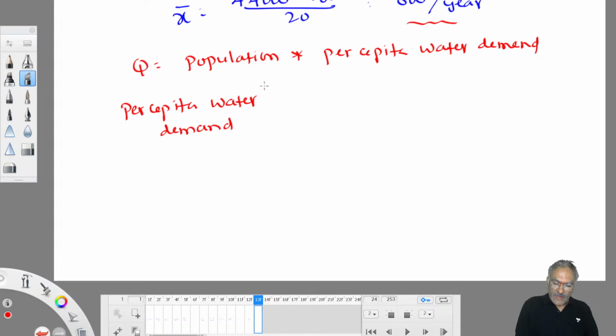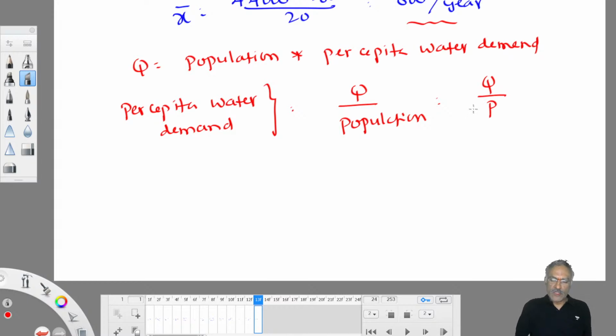With time, only the population increases, not the per capita water demand. So Q by P is equal to per capita water demand, which doesn't change from time to time.